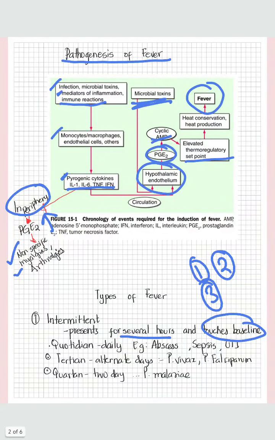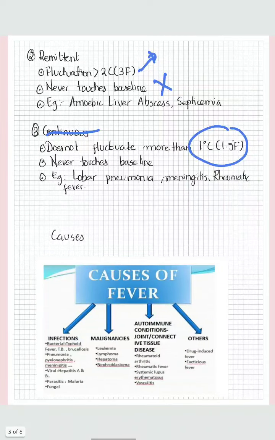Various conditions associated with these different types of fever: intermittent fever might be quotidian, that is daily, related with abscess, sepsis and UTI. Tertian, that occurs on alternate days, with Plasmodium vivax and Plasmodium falciparum. Quartan, every 2 days, that is associated with Plasmodium malariae. Remittent is associated with amoebic liver abscess and septicemia. Continuous is associated with lobar pneumonia, meningitis and rheumatic fever. Whenever you hear rheumatic fever, you need to always understand that it is a continuous type of fever.